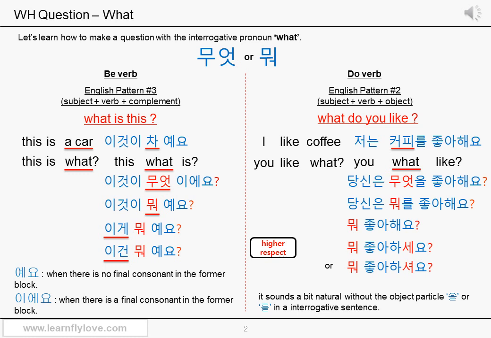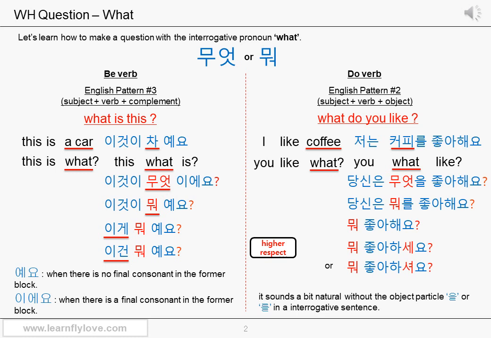In order to make a question sentence using what, you just need to swap the object coffee with the interrogative pronoun what, 무엇, or 뭐. It's easy, right? So if you want to ask a question to a second person, the sentence structure is going to be you, what, like. You, 당신은.